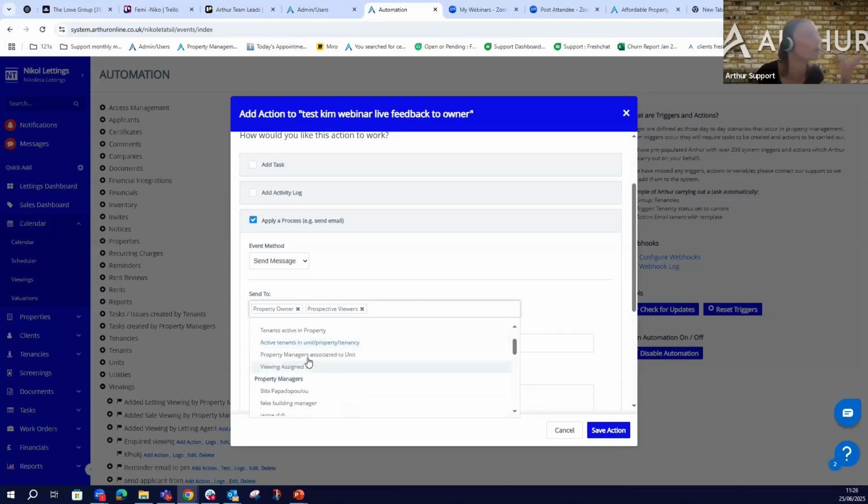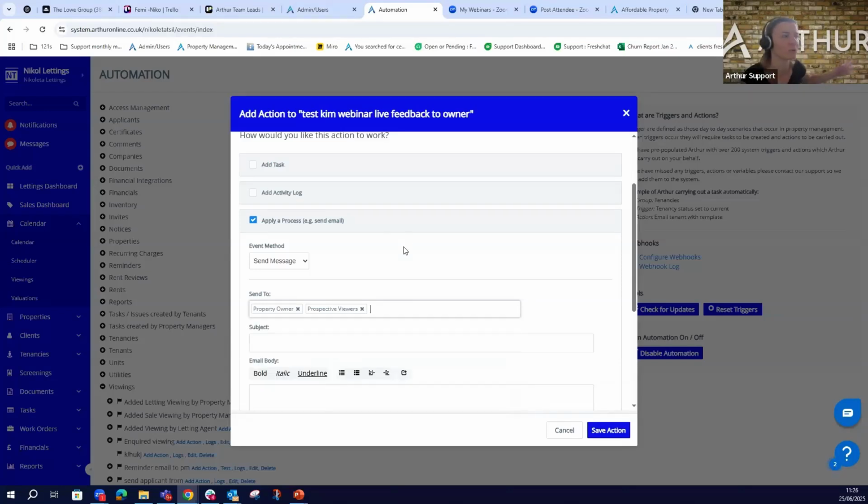Or maybe we have a specific person who is getting the inquiries and they are responsible for these viewings. Totally up to you. You can add as many people as you want, as you can see, right? Subject, let's call it... okay, this is the subject that the tenant will see, right? So it's totally up to you. You can always come back and change this.